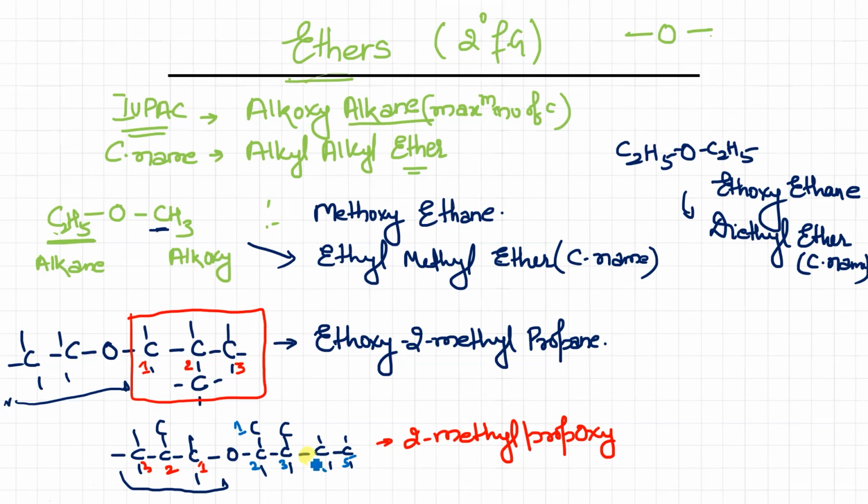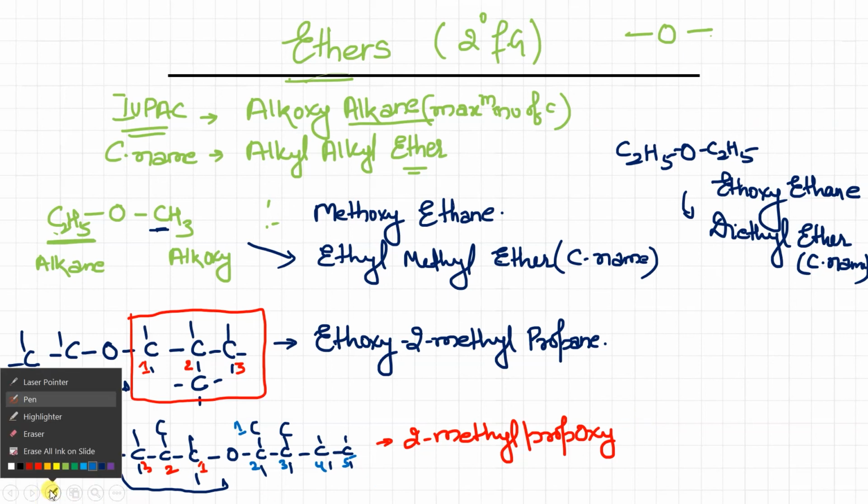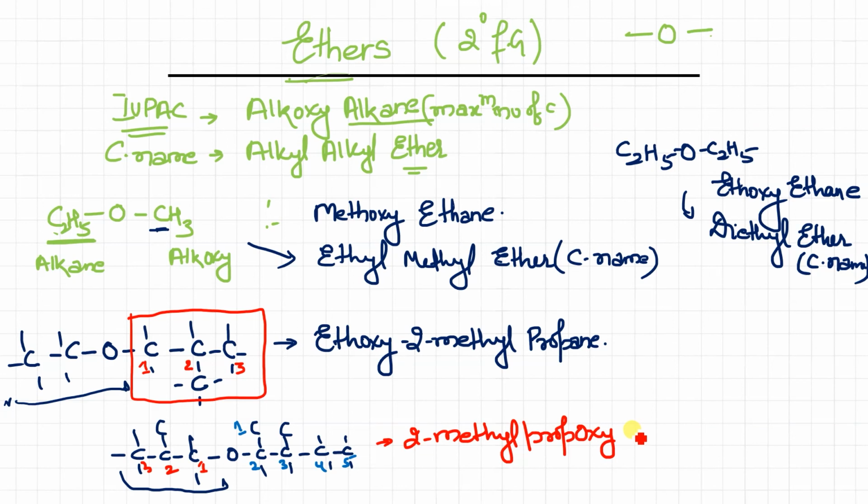Any doubt in this? So just forget now. Forget about all this part and name this. So I will say 1, 2, 3, 4, 5. So that means 3 पे methyl group. So we'll say that, let me use the same color. We'll say that 3 methyl, since it is a number, so there should be a hyphen. This is 3 methyl. And then alkane is pentane. Any doubt? Clear है बच्चे?